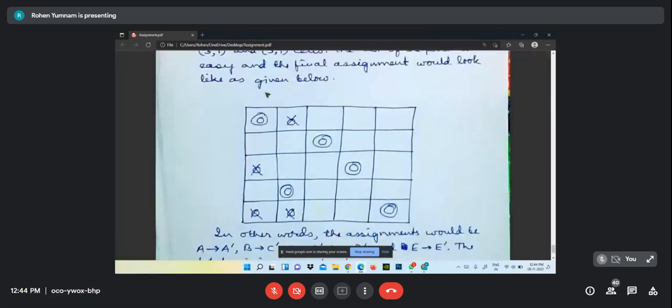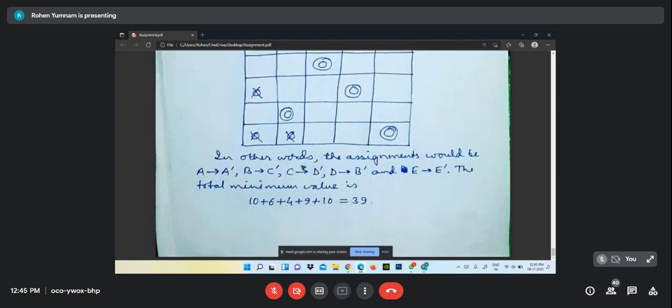first job A is assigned to ADS, and B is assigned to CDS, and C is assigned to DDS, and D is assigned to BDS, and E is assigned to EDS. In other words, the assignment would be like this: A to ADS, B to CDS, C to DDS, D to BDS, E to EDS. Simply we can write 10 plus 6 plus 4 plus 9 plus 10 equal to 39. 39 is the least assignment.